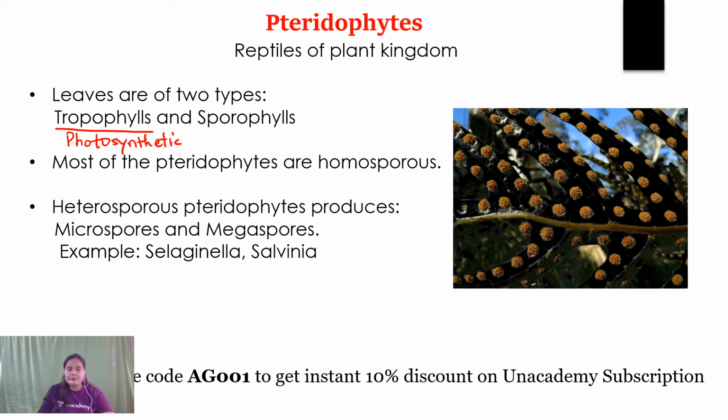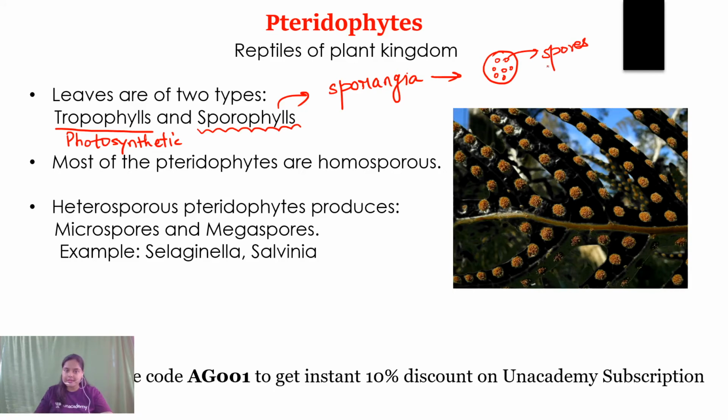Now there are certain leaves which produce the sporangia. What are sporangia? Sporangia are bag-like structures containing spore mother cells, and by the process of meiosis in these spore mother cells, spores will be produced. Those leaves involved in the formation of sporangia are termed as sporophylls. That means sporophylls are the reproductive leaf, and trophophylls are the photosynthetic leaf.